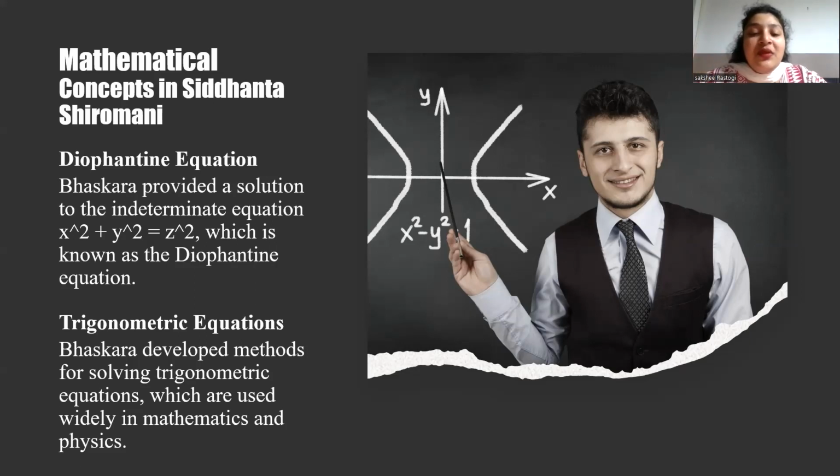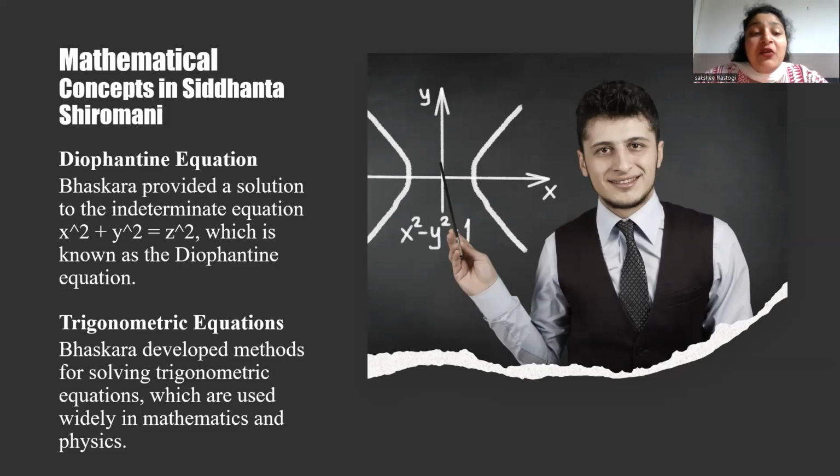Overall, Siddhanta Shiromani is a comprehensive treatise that covers various branches of mathematics and astronomy, and it provides detailed explanations of various mathematical concepts and their applications to astronomy, making it a valuable source for scholars and researchers.